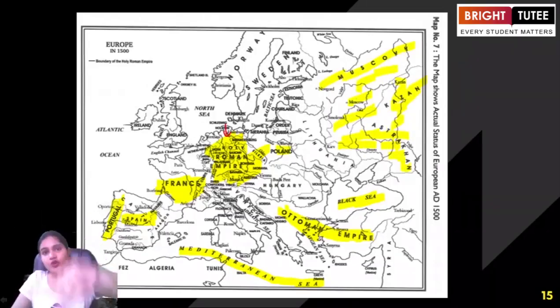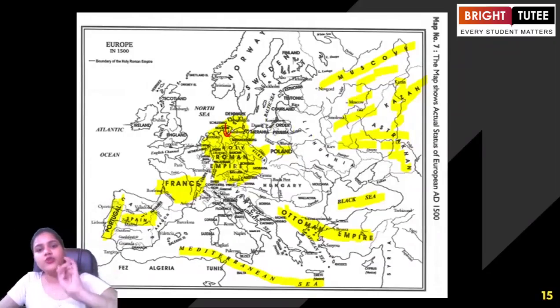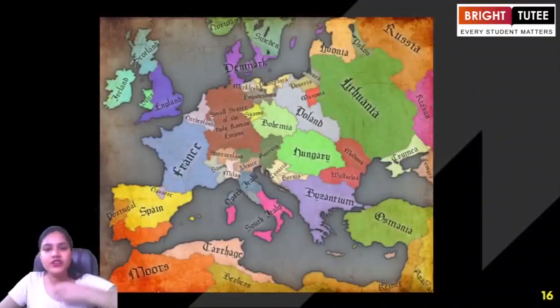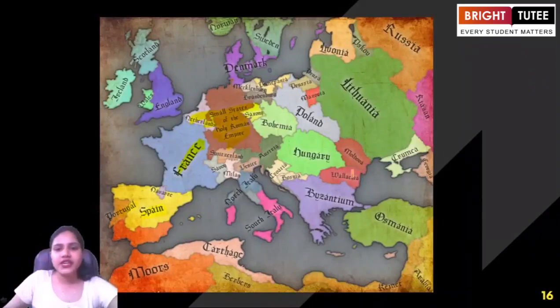But during 1500 AD, we see that many things had changed. Okay, so here the most important part to focus on is the Holy Roman Empire. Try to understand the extent of the Holy Roman Empire. Try to understand the importance of the Holy Roman Empire. Try to understand what the different regions were here. Okay, so these are the small states of the Holy Roman Empire. This is the region of France, Spain, Portugal. You can see that this was happening in the year, let's say, 1500 AD.